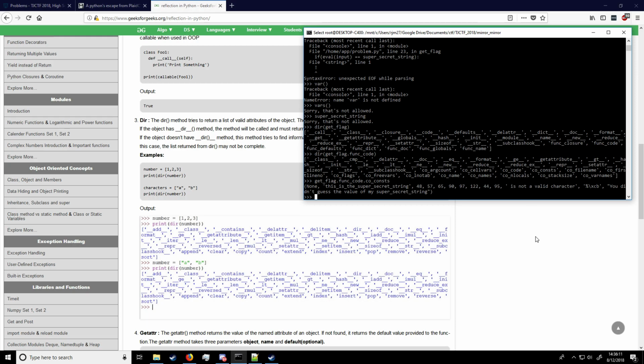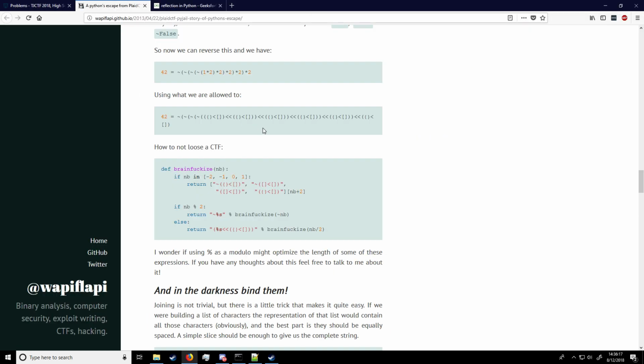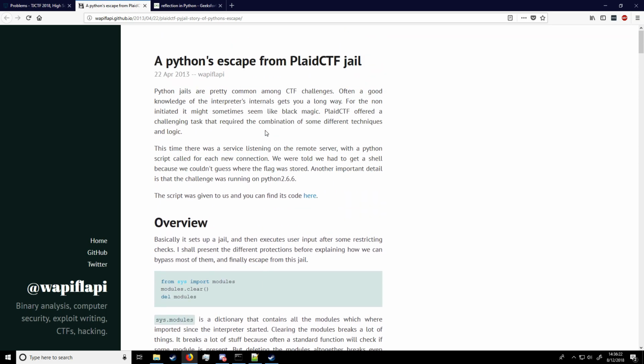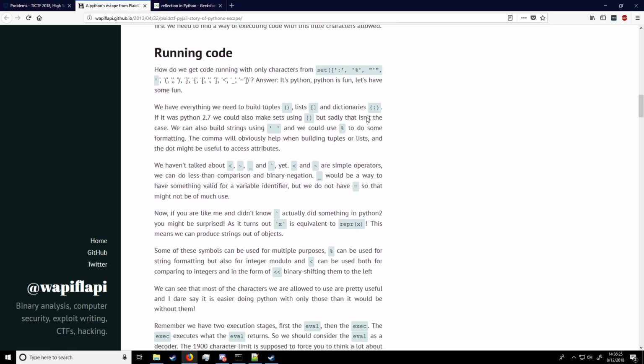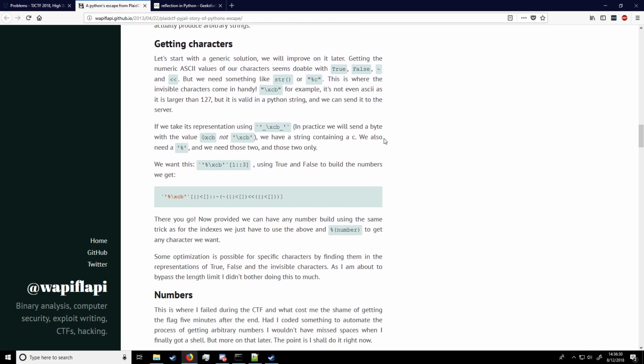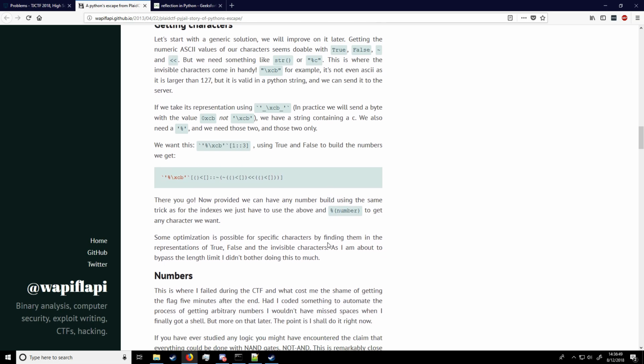Now, I remembered an article from a PodCTF Python jail escape where this person developed basically brainfuck in Python, using special characters like curly braces and chevrons and tildes to evaluate to the binary value for an ASCII character, and then he's able to convert it to a character. He uses this %\xcb because it's an invisible character that allows him to get the %c that he needs to have this evaluate to a character.